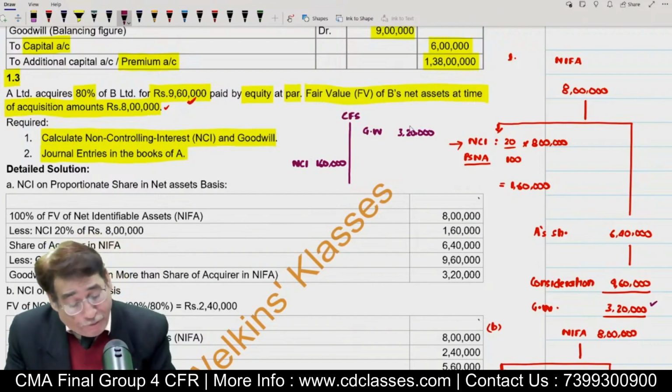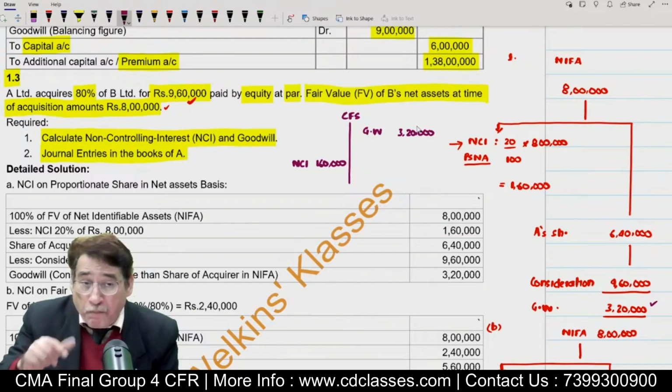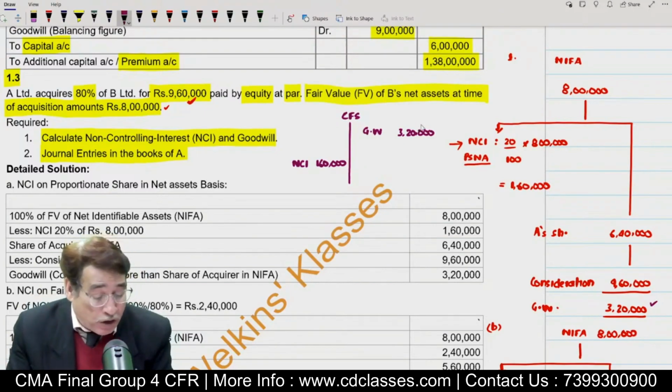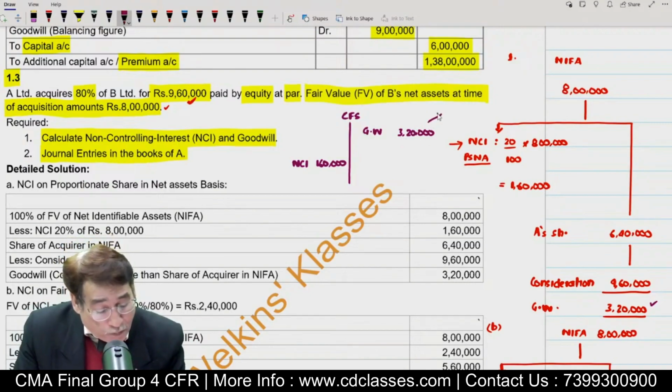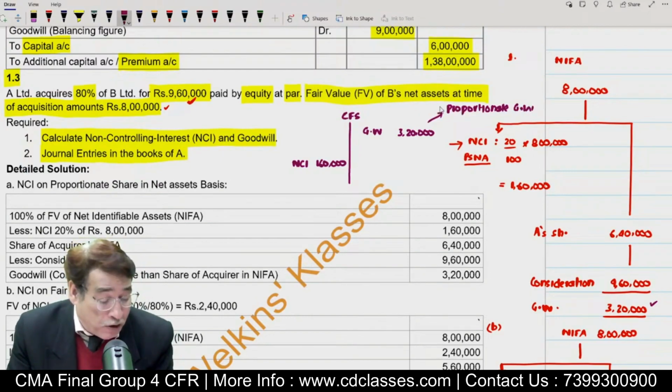Now pay attention. Whenever goodwill is arrived at by taking NCI at PSNA, this goodwill which appears in the balance sheet is also known as proportionate goodwill, or partial goodwill.